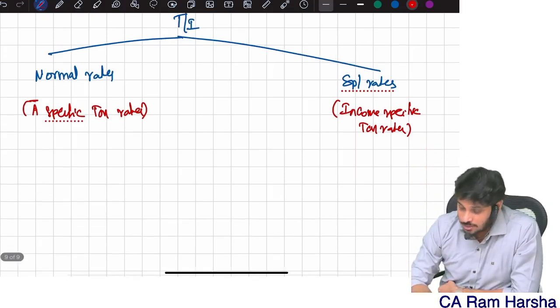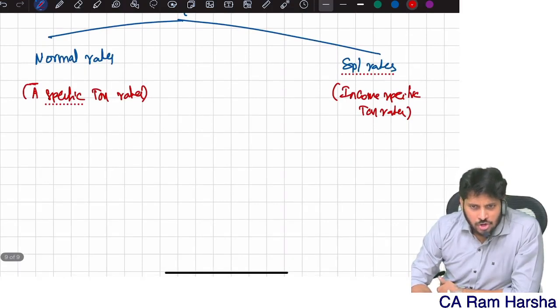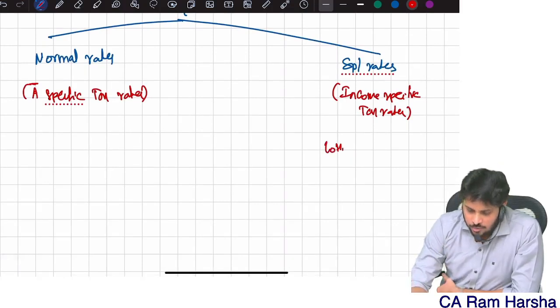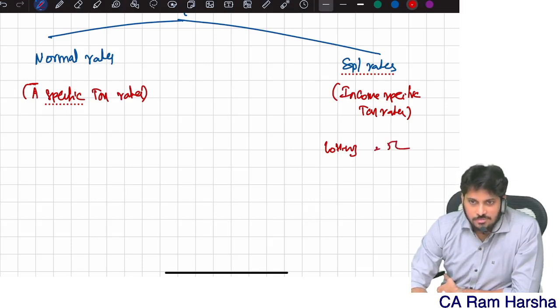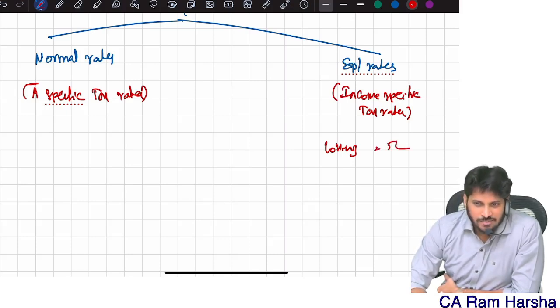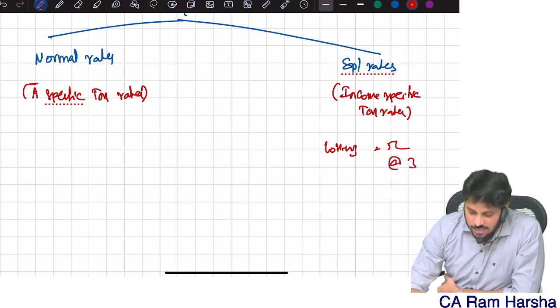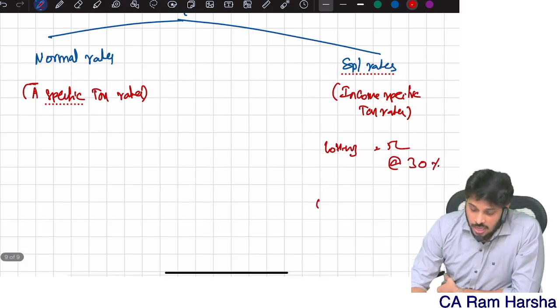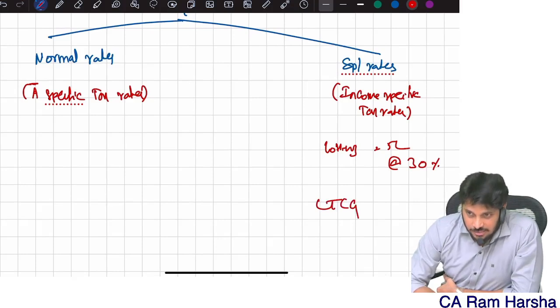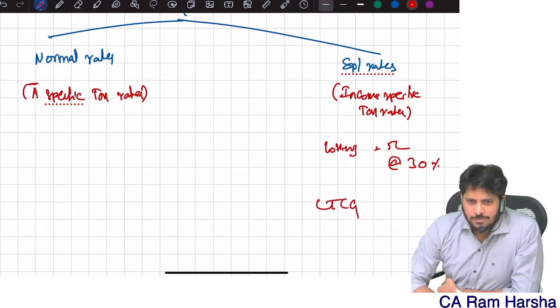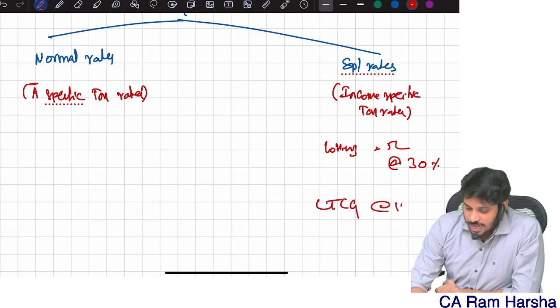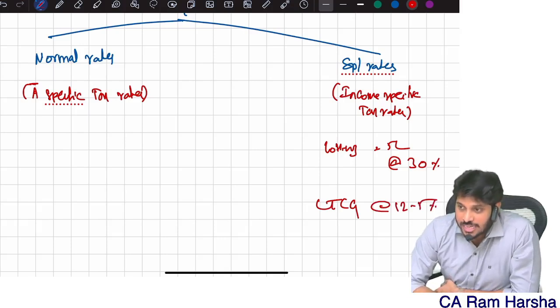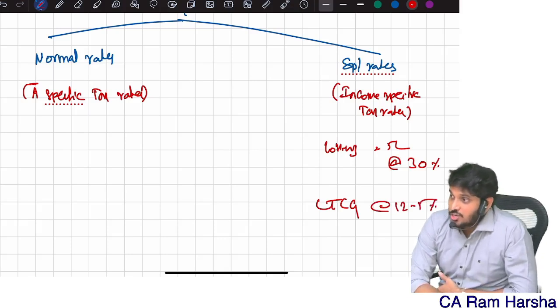For example, you might know lottery. Suppose I won a lottery of 5 lakh. I will not apply the up to 2.5 lakh, 2.5 to 5, 5 to 10 logic. Straight away, lottery income is taxable at 30%. I have a long-term capital gain. What is a long-term capital gain? I'll discuss later. The tax rate is straight away 12.5%.